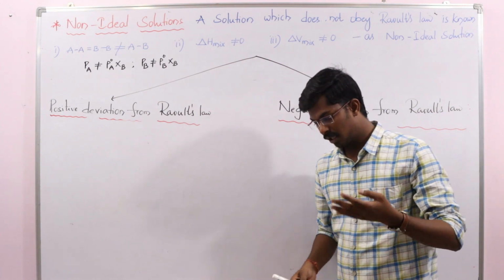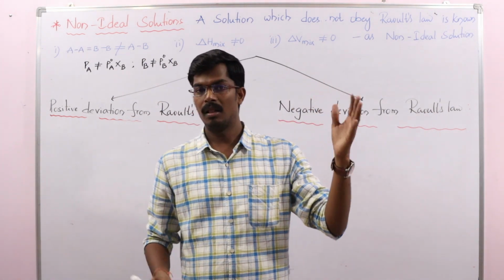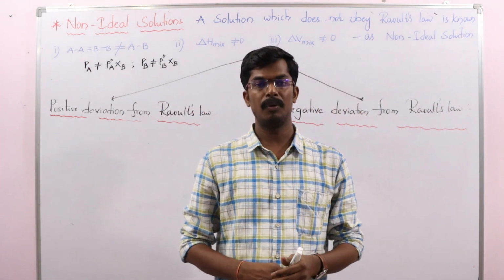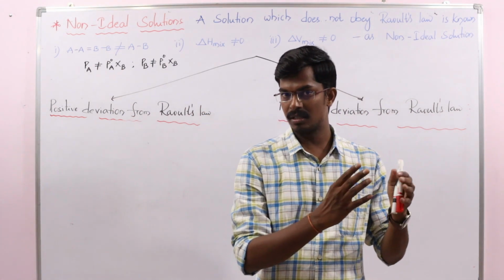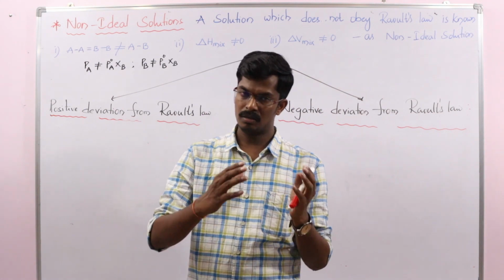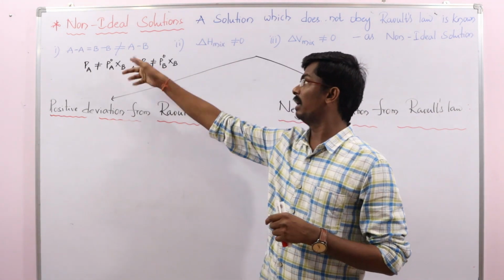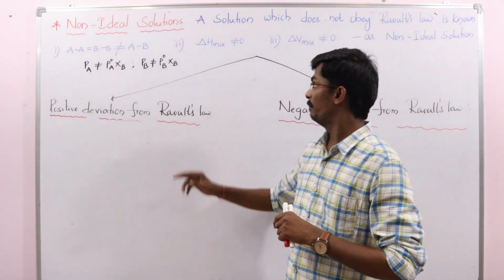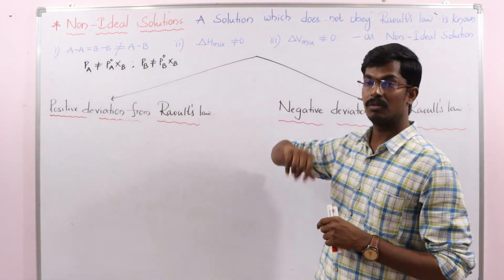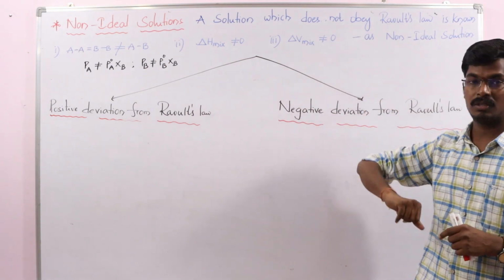Whatever conditions I gave for an ideal solution, the molecular interactions between the two components are equal, and delta H mix and delta V mix are equal to 0. In the same way, for a non-ideal solution the molecular interactions AA and BB are not equal to AB, and delta H mix is not equal to 0, delta V mix is not equal to 0.